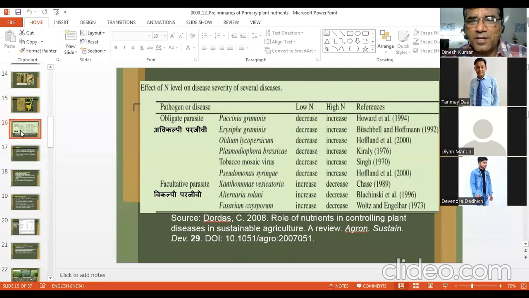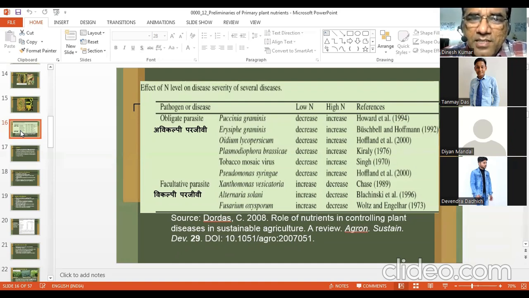Now you see, it is quite interesting that most of the students and people think that if you apply excess nitrogen, then plants suffer from diseases. But there are cases where a decreased supply of nitrogen increases the disease incidence. You can see these examples. Effect of nitrogen level on disease severity of several diseases.